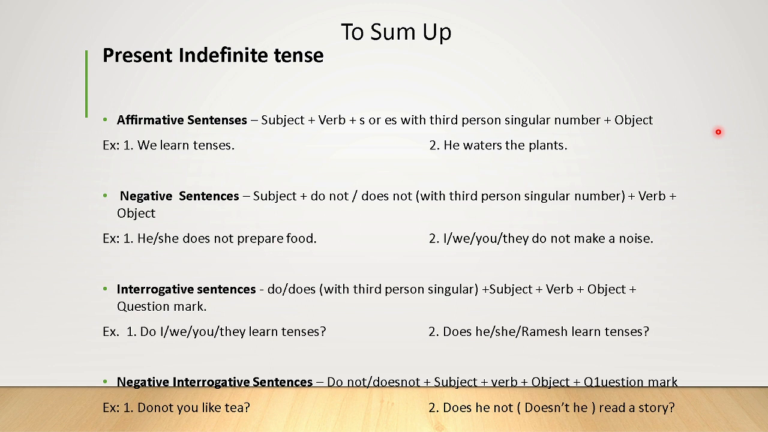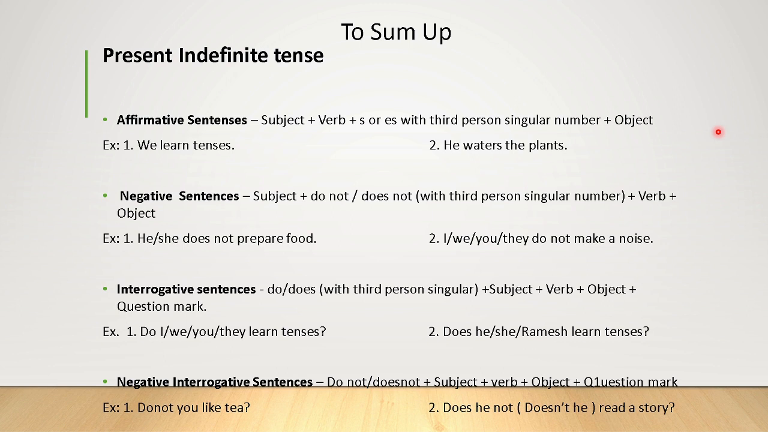In the second example, I do not make a noise. We do not make a noise. You do not make a noise. They do not make a noise. Because these are all first person, second person, third person in the plural form, with the exception of I, that is first person.